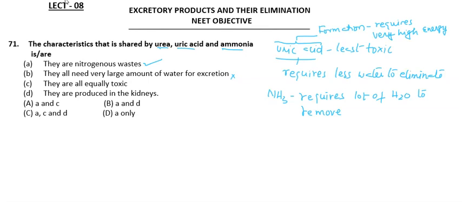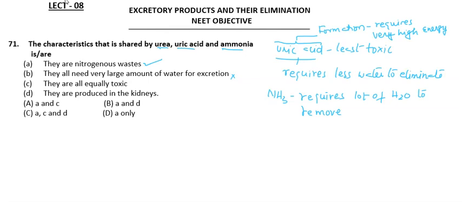They don't convert it into either urea or uric acid, which require energy for their formation, and the ammonia will simply be released out using the water. So that's what we see in most aquatic animals. So this statement is wrong: uric acid requires the least and ammonia requires the most water.